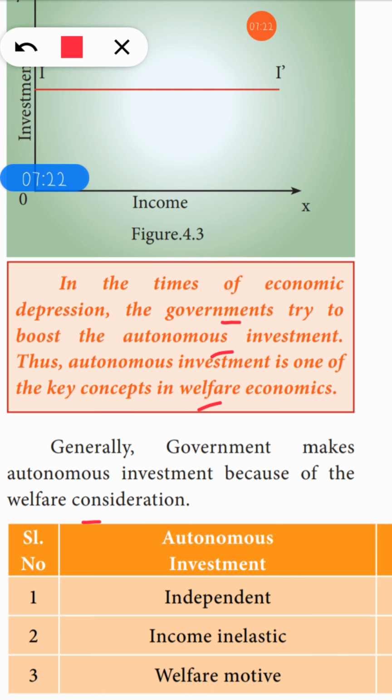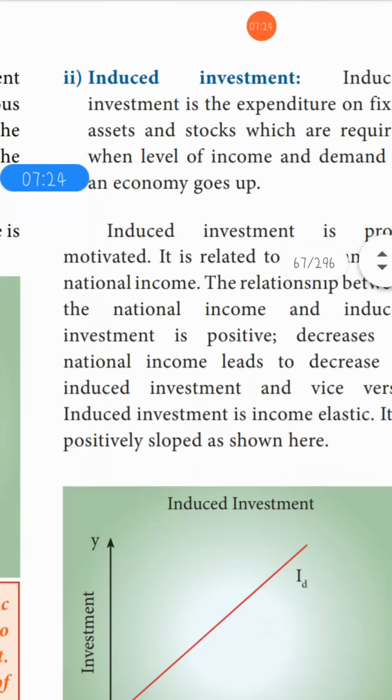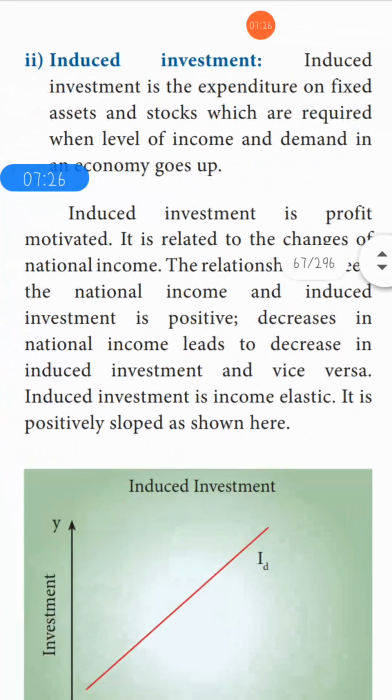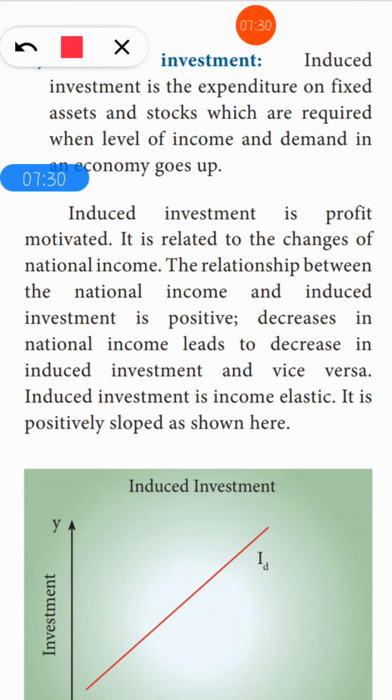Next, coming to the induced investment. First we saw autonomous investment, so by seeing this heading itself you can guess induced investment is nothing but the opposite of autonomous investment. In this, people have the aim of earning some level of income.